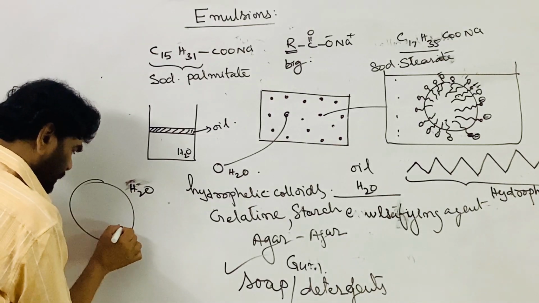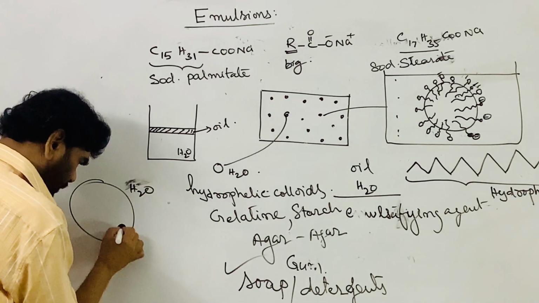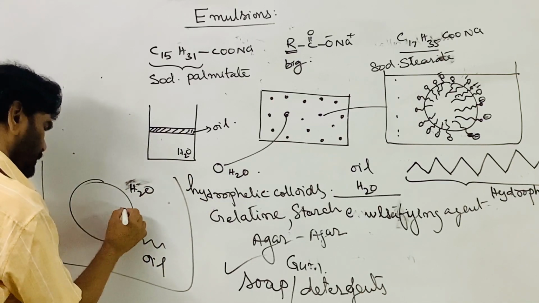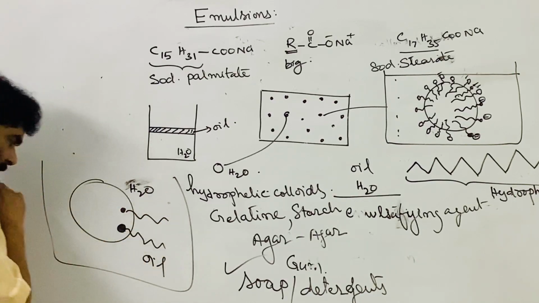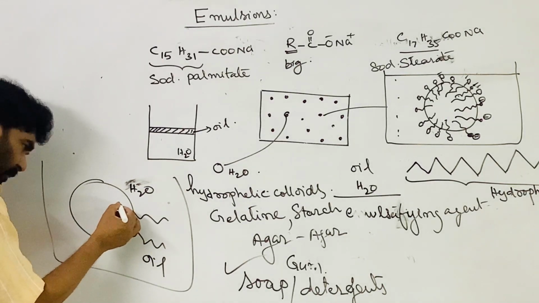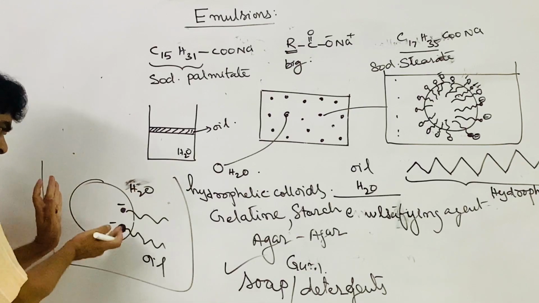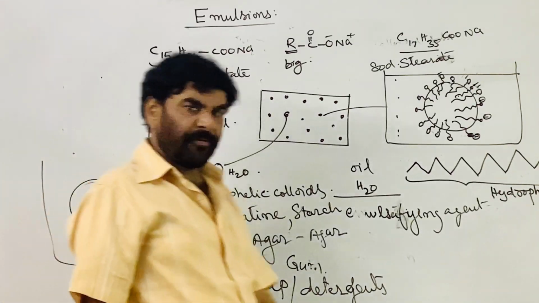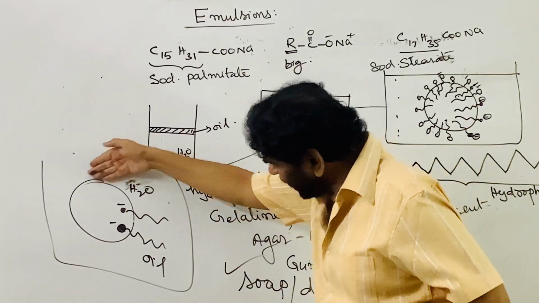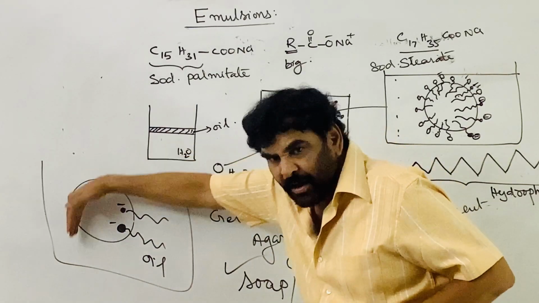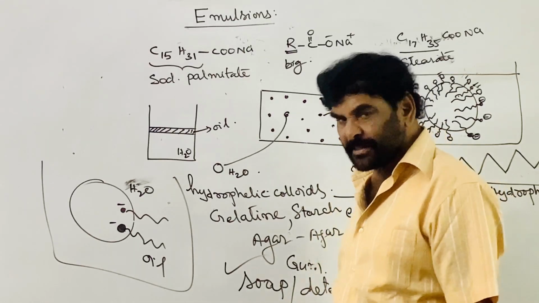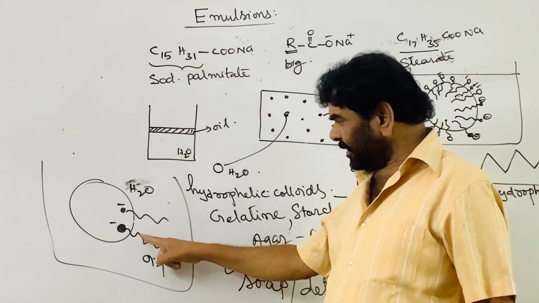Now this is the oil medium. This is negatively charged. The negative charge is inside, towards the water, and the positive charge is outside. Therefore, it is stabilized. Once it is preferentially adsorbed on the surface, keeping the negative charge inside and positive charge outside, now it is stabilized.